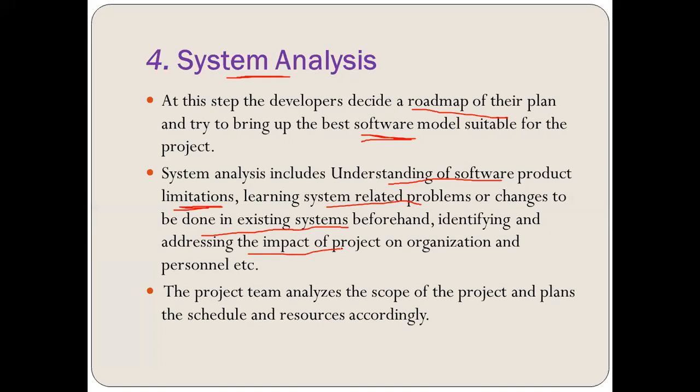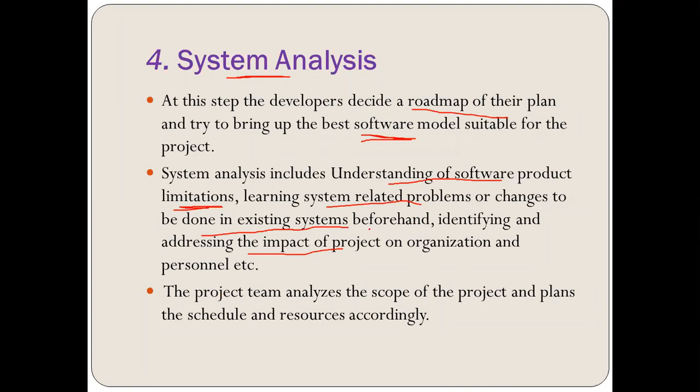Now, there can be two categories. There can be a software that is going to be developed from scratch, that means it is a completely new problem statement and new solution. Or else there can be a category when we are going to update an existing software, that means existing software needs to be changed or updated.